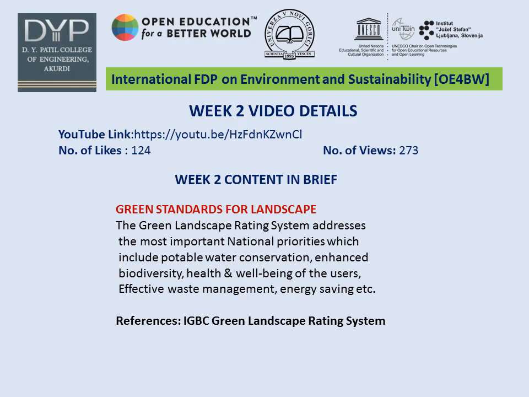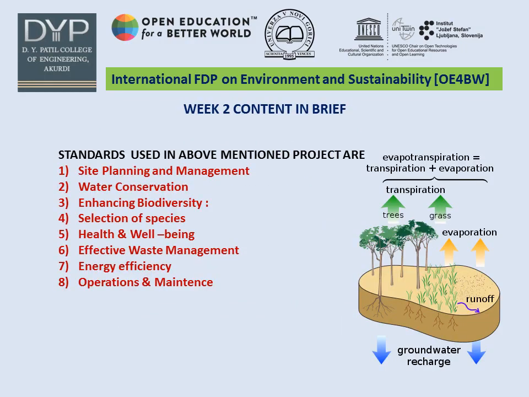The Green Landscape Rating System addresses the most important national priorities, which include potable water conservation, enhanced biodiversity, health and well-being of the users, effective waste management, energy saving, etc. Standards used in the above mentioned projects are site planning and management, water conservation, enhancing biodiversity, selection of species, health and well-being, effective waste management, energy efficiency, and operations and maintenance.